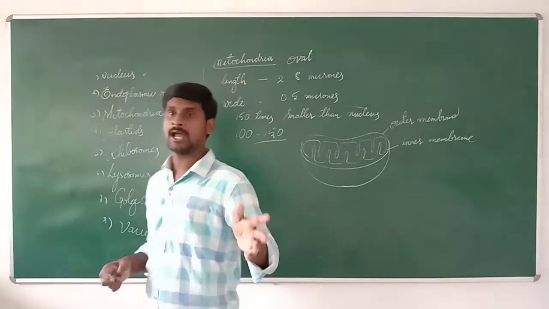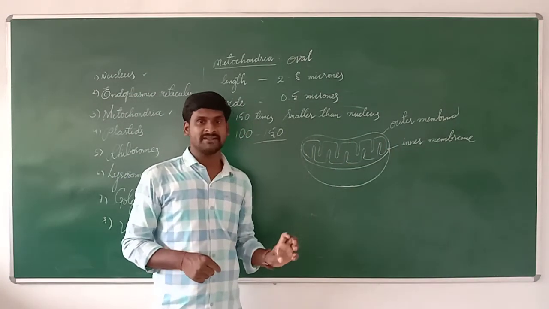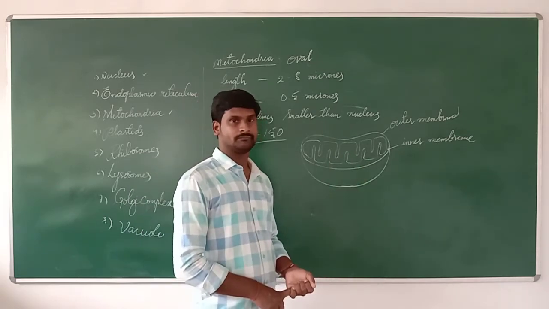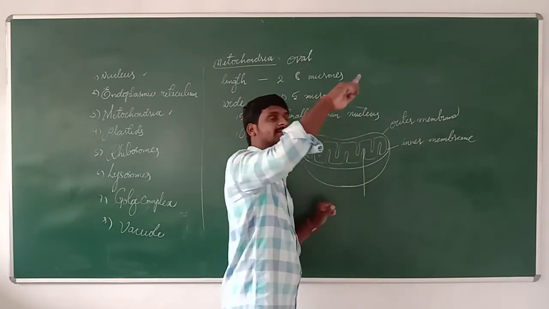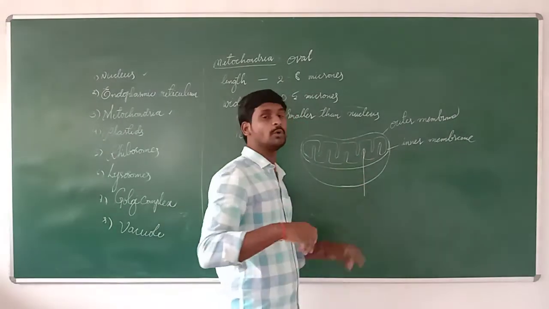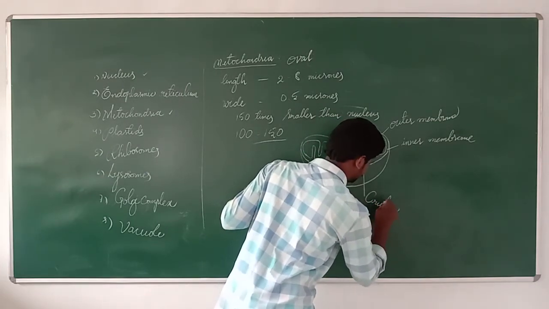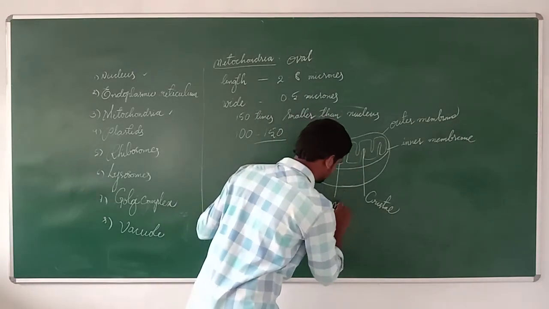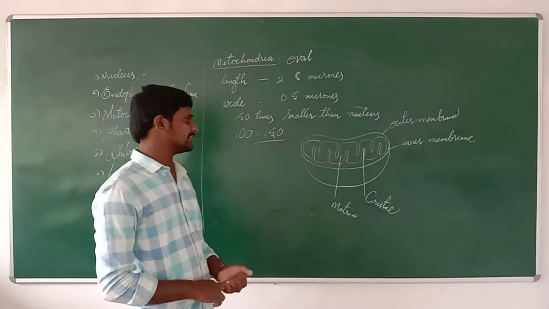The membrane present outside of the mitochondria is called the outer membrane, and the membrane present inside is called the inner membrane. When the inner membrane folds, some loop-like structures are formed, and that is called cristae. Inside of the cristae is called the matrix.